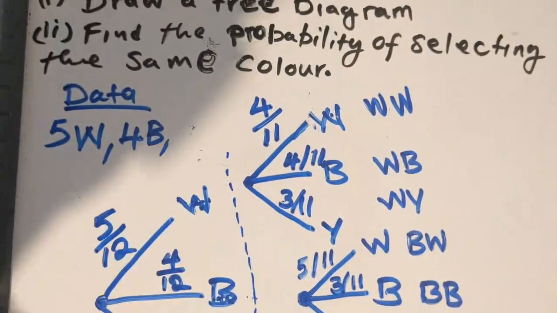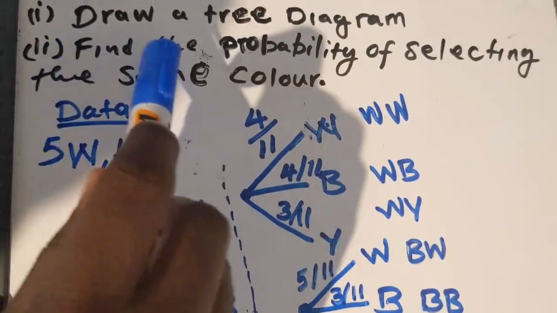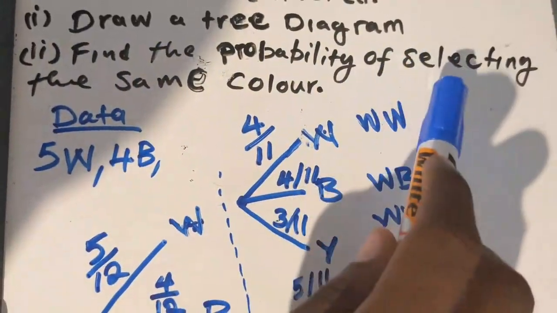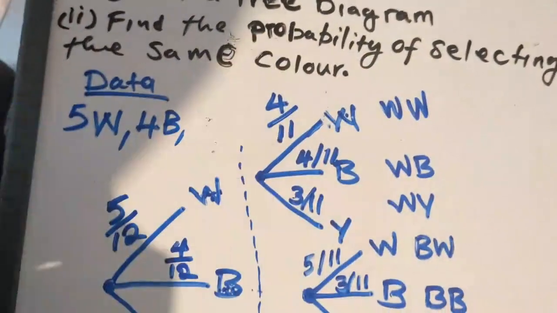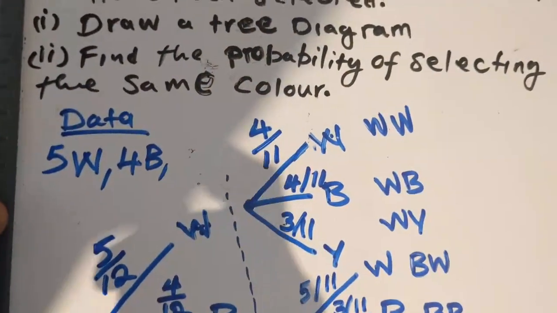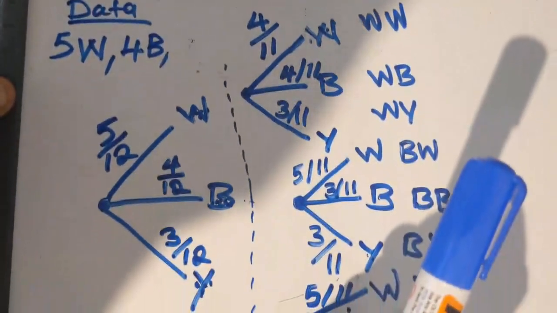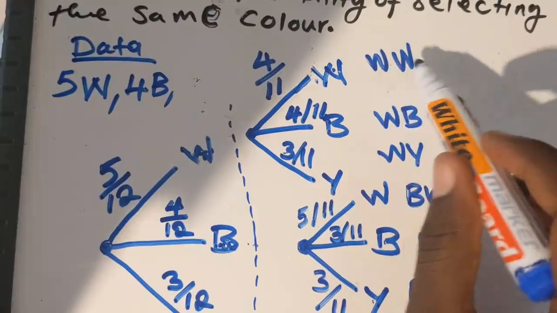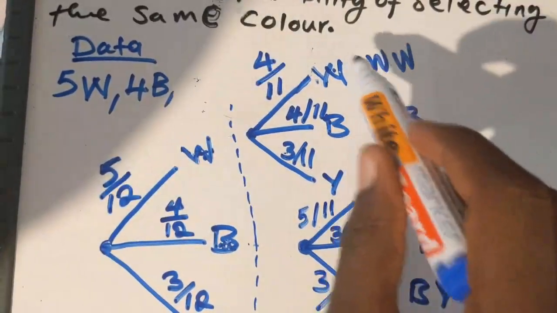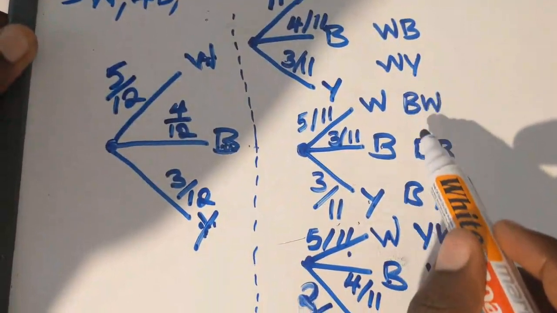Now the question is saying that find the probability of selecting the same color. So now you go where there we have same colors. So here we have white, white, the same color. We go and check where there is the same color.